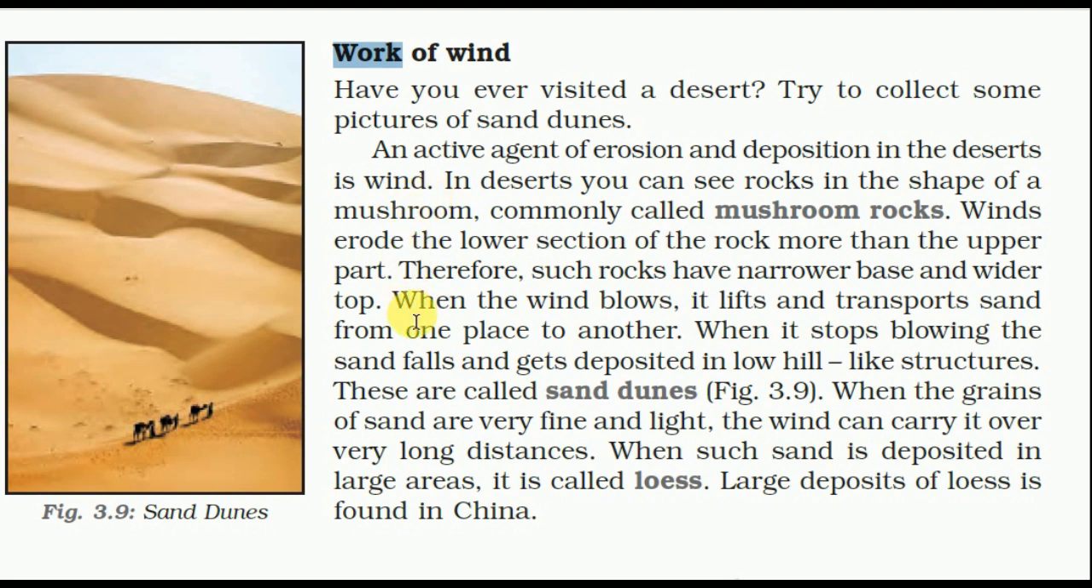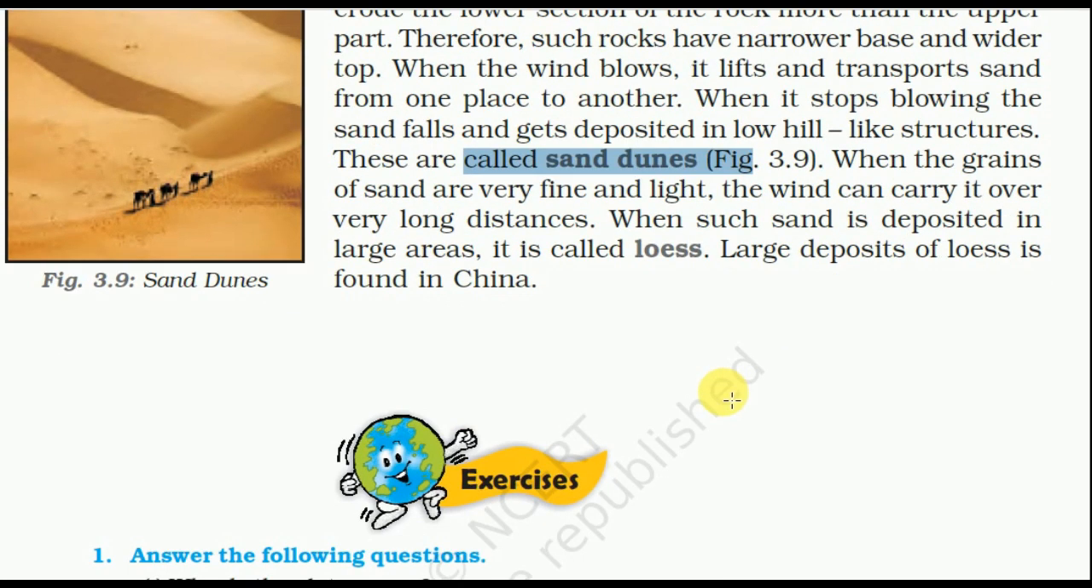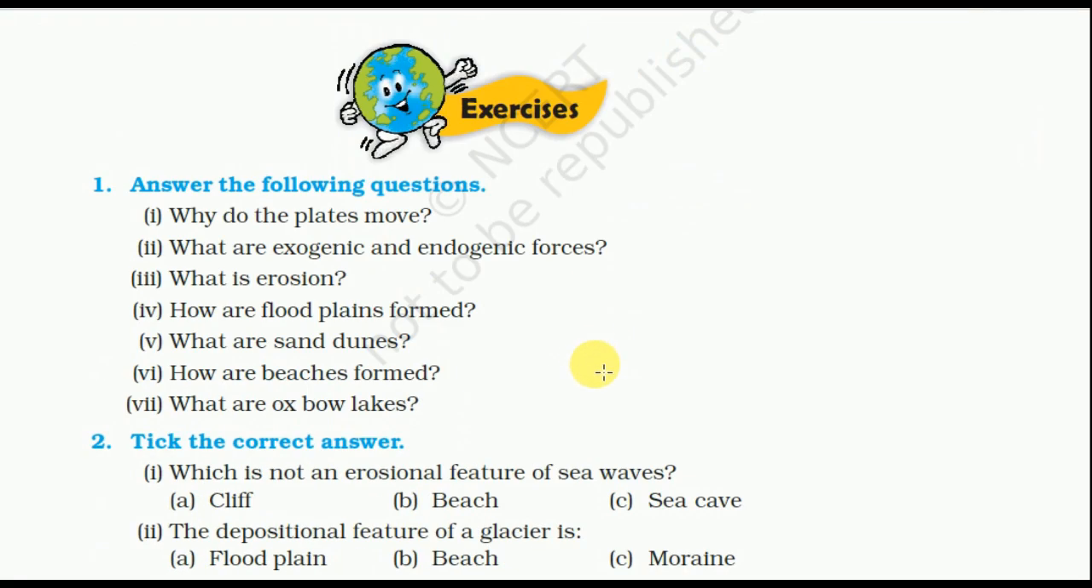When the wind blows, it lifts and transports sand from one place to another. When it stops blowing, the sand falls and gets deposited into low hill-like structures. These are called sand dunes. When the grains of sand are very fine and light, the wind can carry them over very long distances. When such sand is deposited over a very large area, it is called loess. Large deposits of loess are found in China.